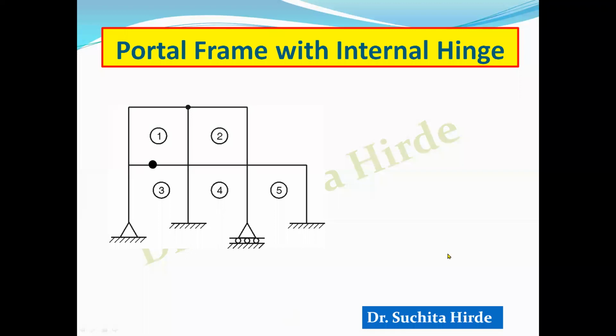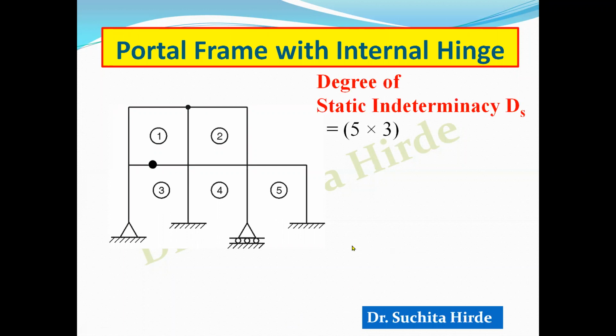Now let us consider another frame. In addition to hinge at the joint, there is one more hinge on the member. So how to calculate it? First of all, you have to count these spaces, that is 5 spaces are there. So degree of static indeterminacy is equal to 5 into 3.